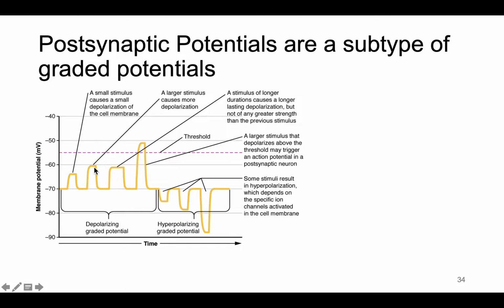The action potential is a binary yes or no thing. It either happens or doesn't. But EPSPs and IPSPs can vary in size, strength, and duration.